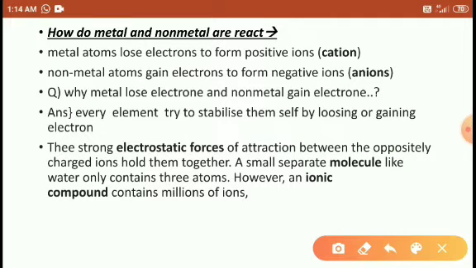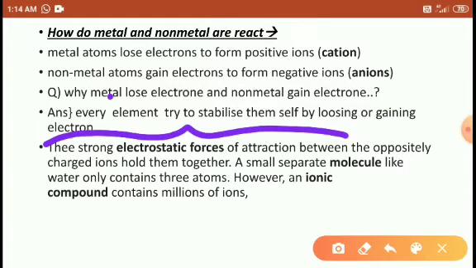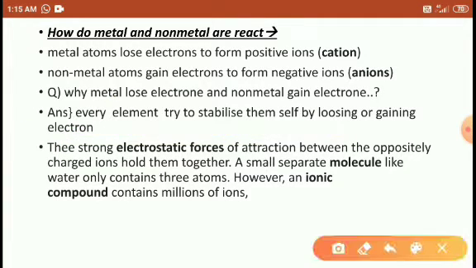So when metals lose and non-metals gain electrons, a strong electrostatic force of attraction develops between the metal and non-metal. The metal loses electrons to develop a positive charge, and the non-metal gets a negative charge. The attraction between positive and negative charge we call the electrostatic force of attraction.